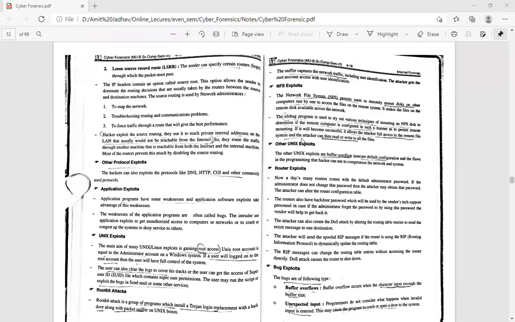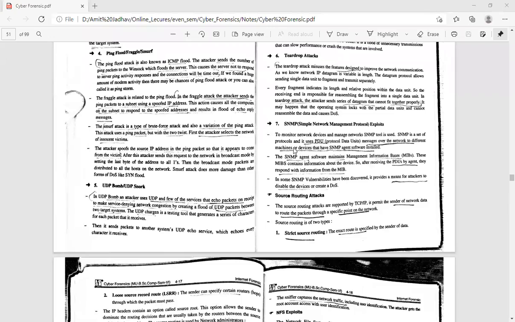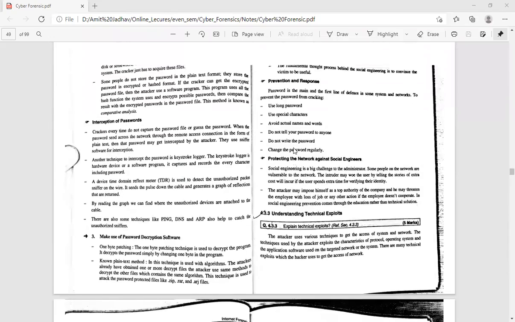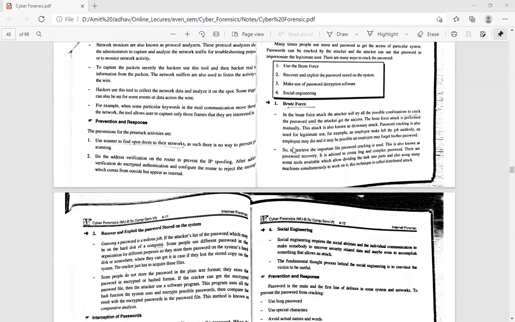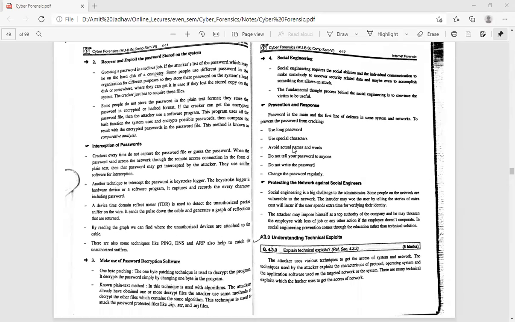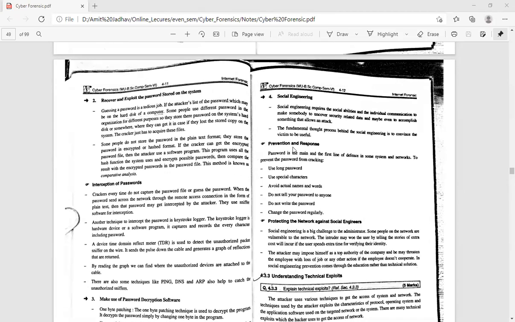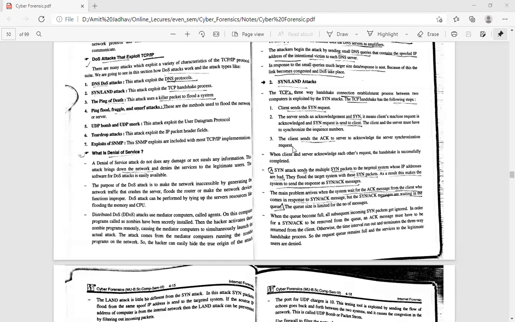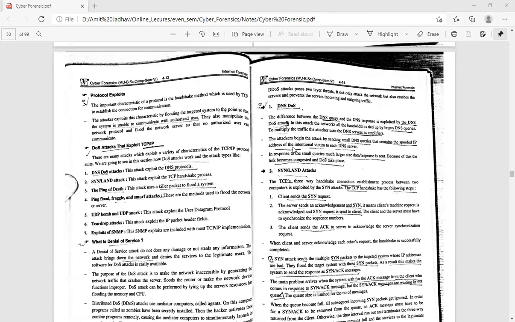In the last lecture, we have seen different types of attacks that are performed on a network. Especially the DOS attack that we discussed in the last lecture: how the DOS attack is performed, and what the attacker takes care of to prevent it. There are different DOS attacks that the attacker performs to block networks.